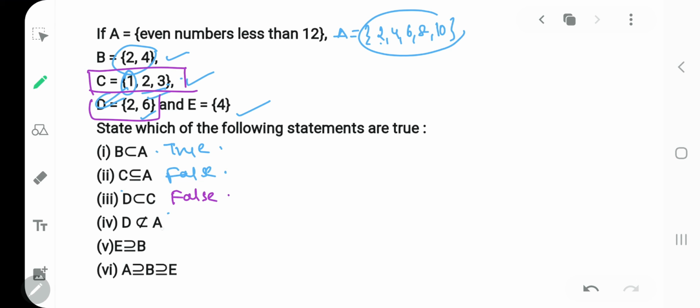Next is D is not a subset of A. D has 2, 6, A also has 2 and 6. So it is a subset. So this statement is also false.